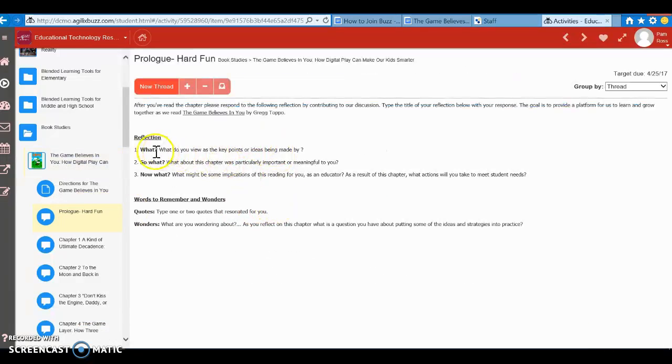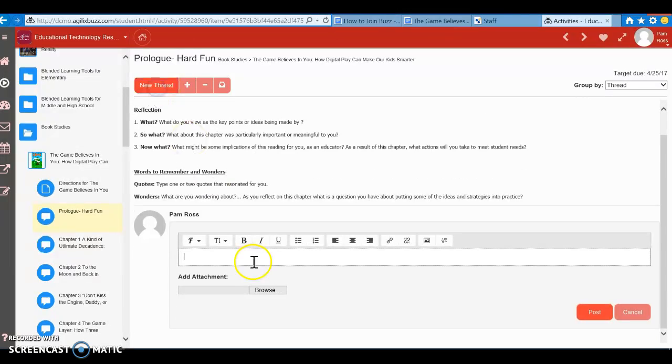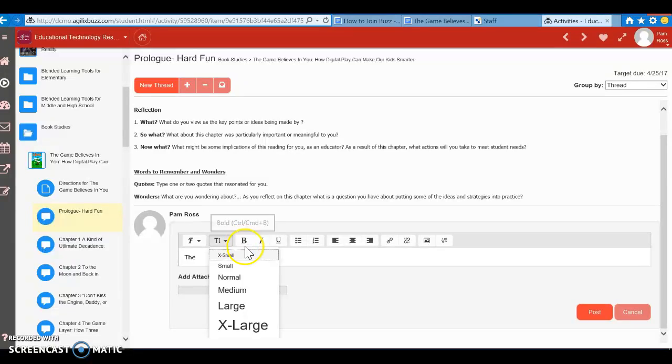And then this is a place where you'll see those reflection questions and a place where you can start the discussion. So you would tap on New Thread, and go ahead and type in your response. You have all the same features that you would find in Word for the most part. The first one is where you can change your font style. The next one is your font size. And then, of course, you're used to seeing the B for bold, the I for italicize, underline, and then you have your bulleting tools, and then your centering and left margin tools, right margin.